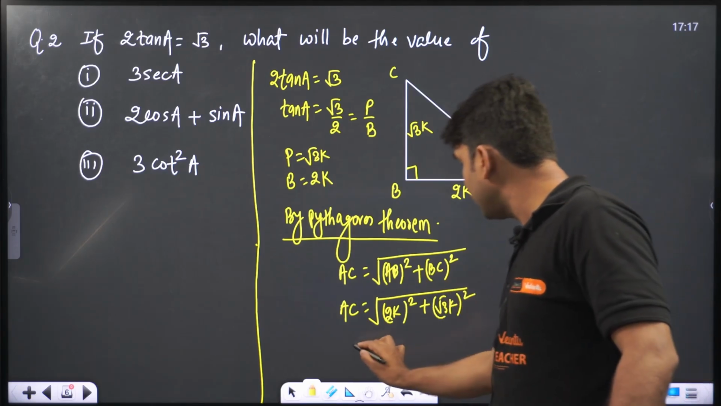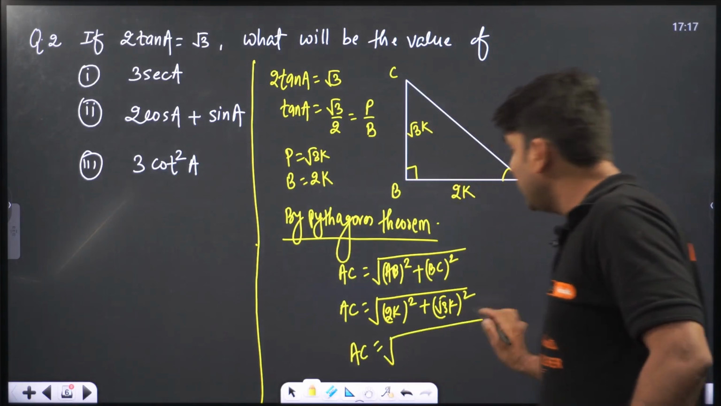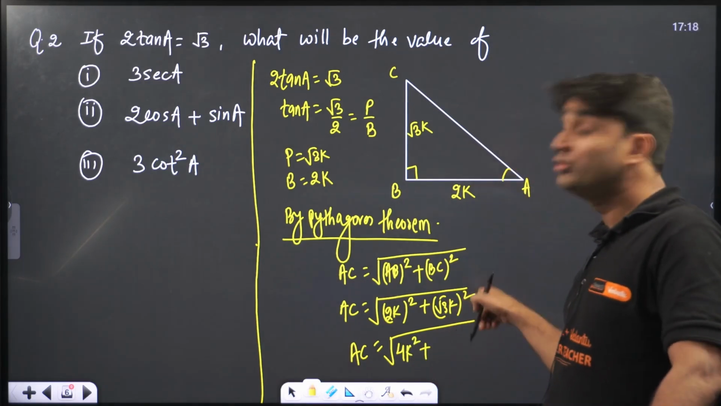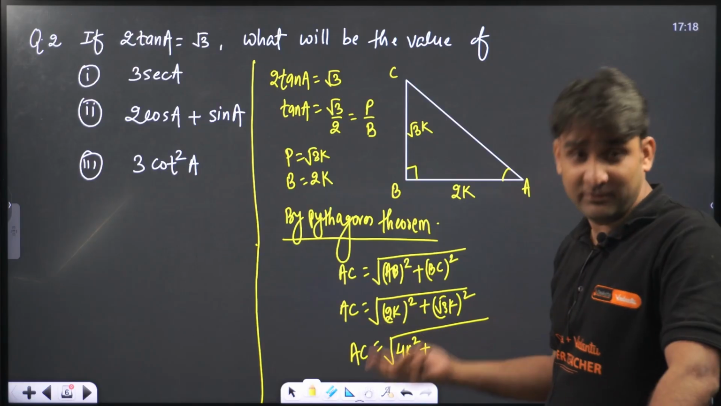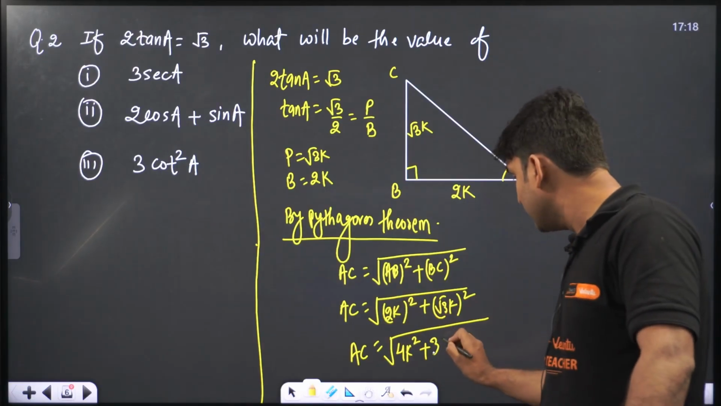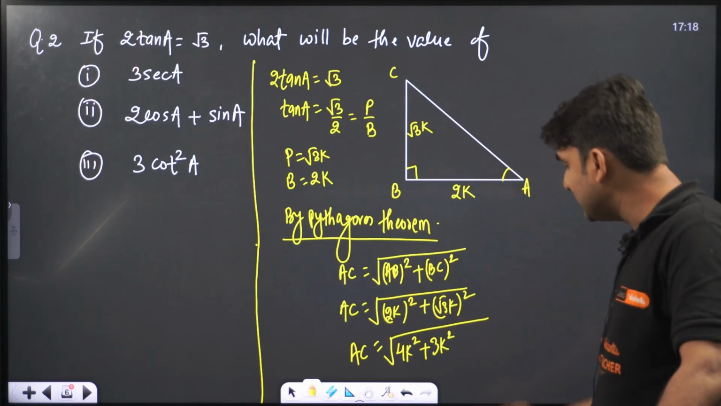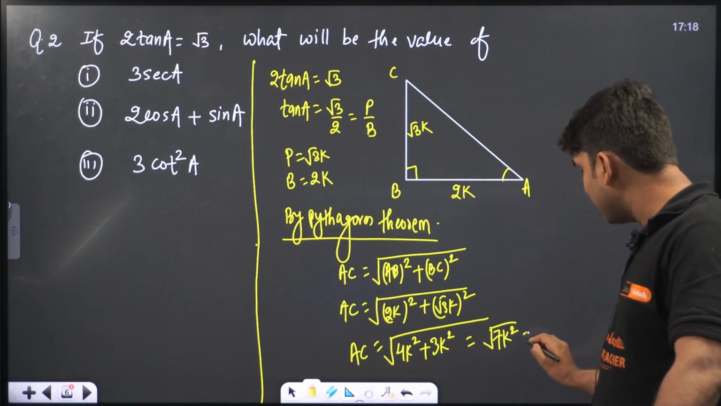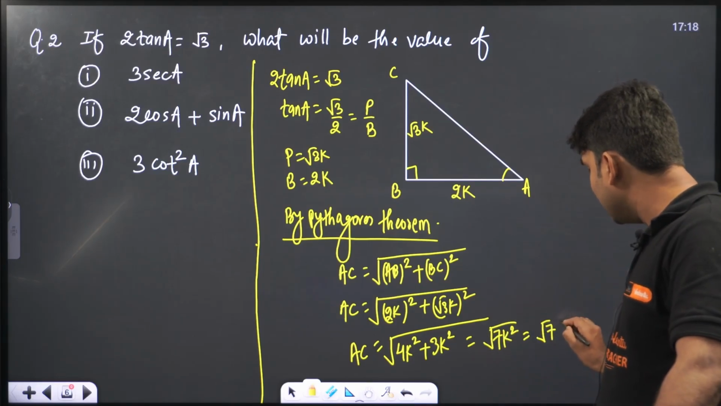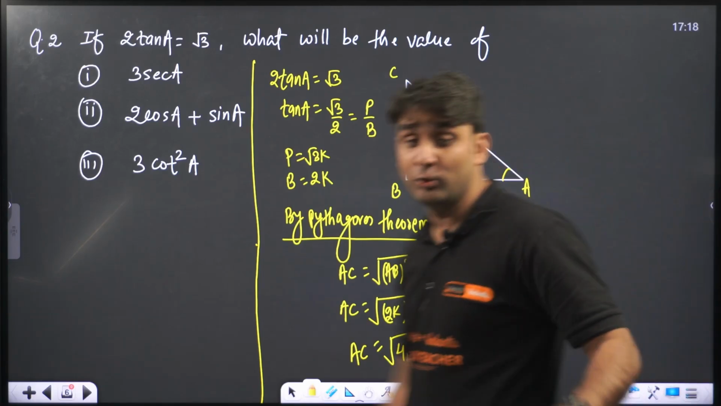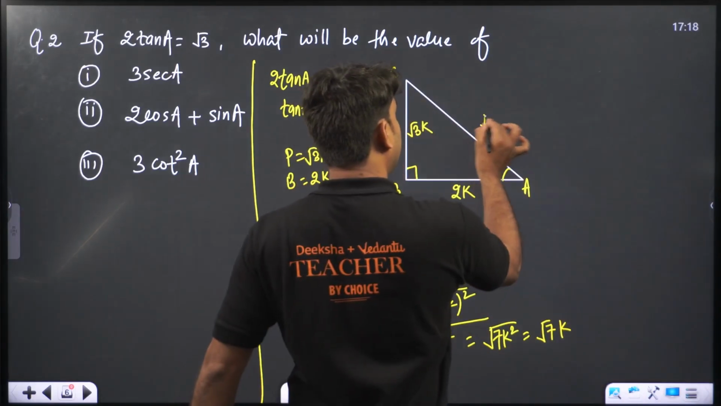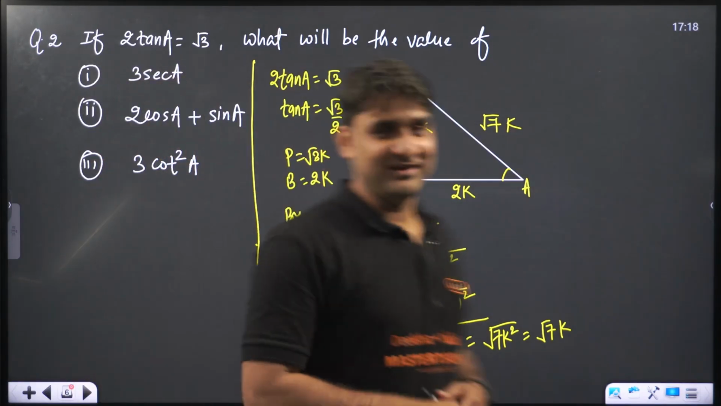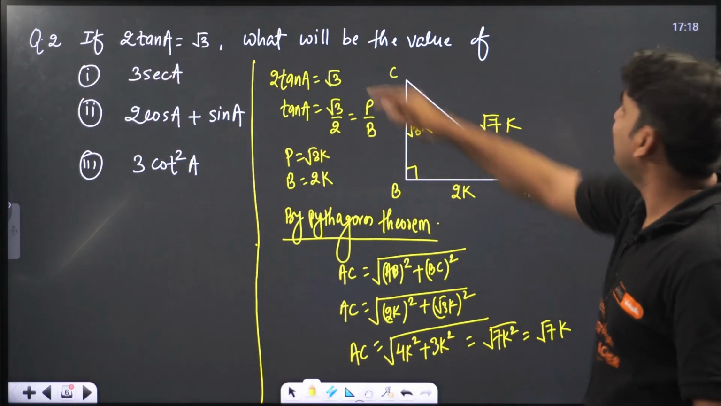Root 3k square. So AC is equal to, my dear, 2k square will be what? 4k square. And root 3k square will be 3k square. So 4k square plus 3k square will be under root 7k square. So we can write this as under root 7, and k square will become k. So this is equal to root 7k. So here we have root 7k. Wow, hypotenuse is also ready. Clear everyone? Now look at the first question.